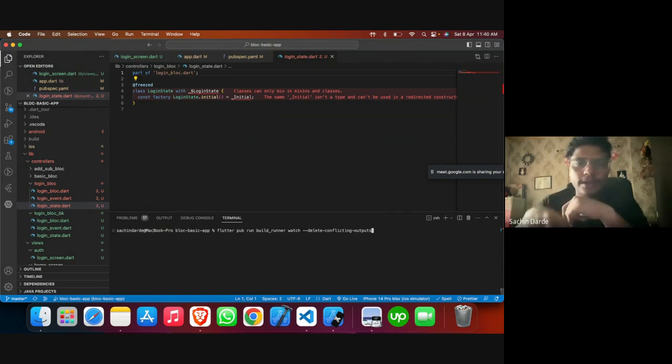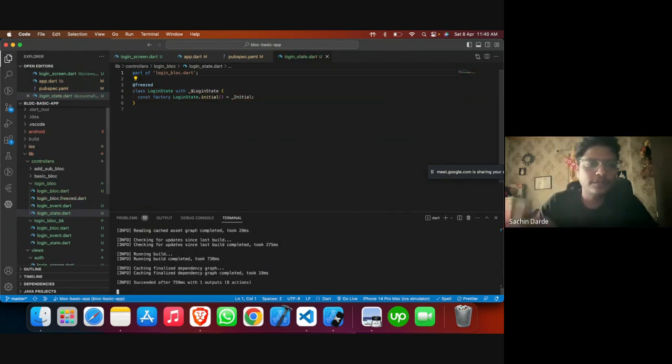This particular command is to run with the build runner. It comes with the build runner. If you go to its official spec file, you can find this command, and this helps us create any kind of generator, not just freeze. So let me hit it.